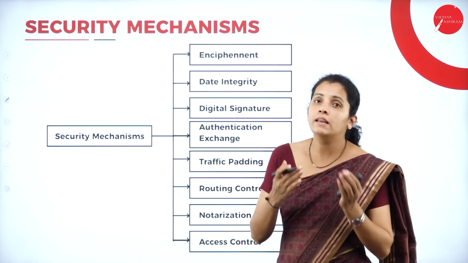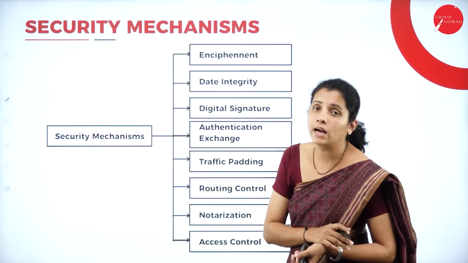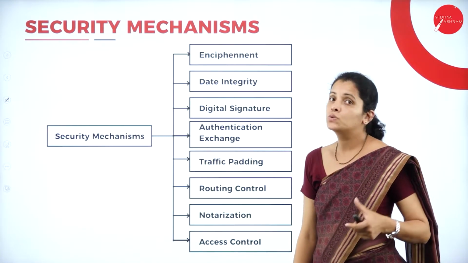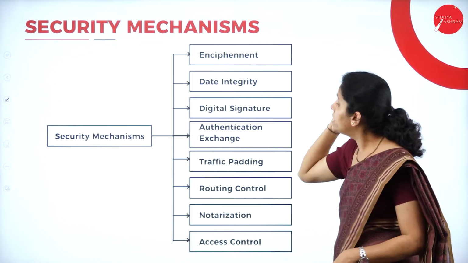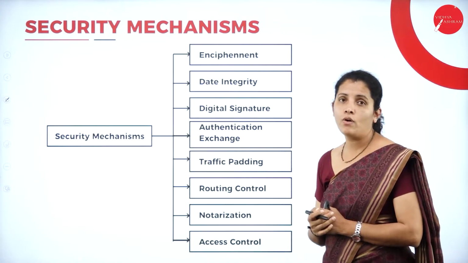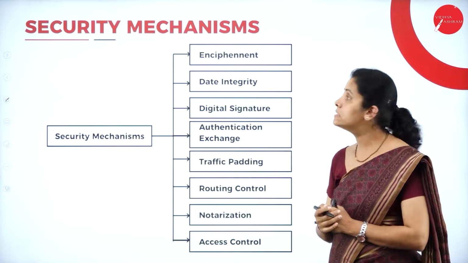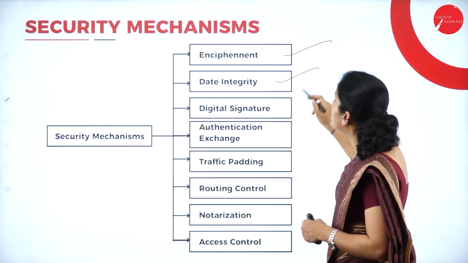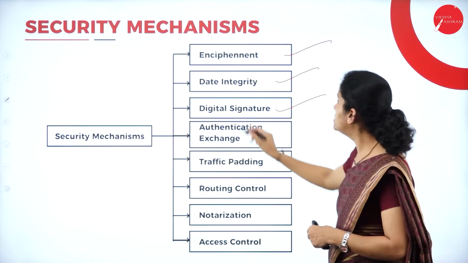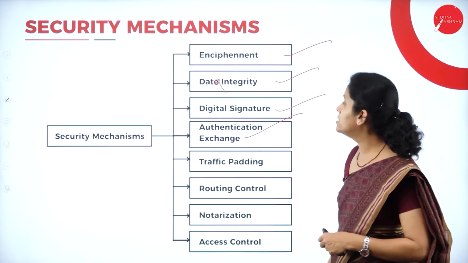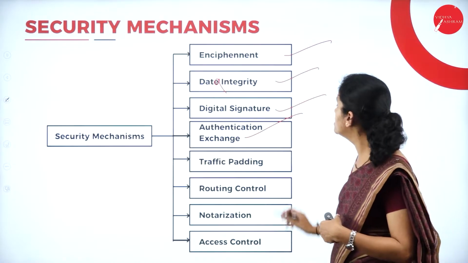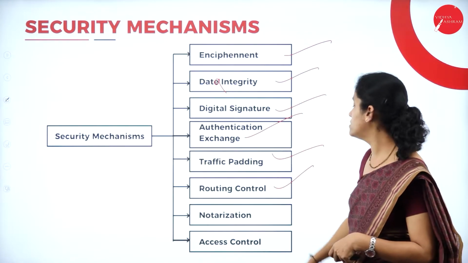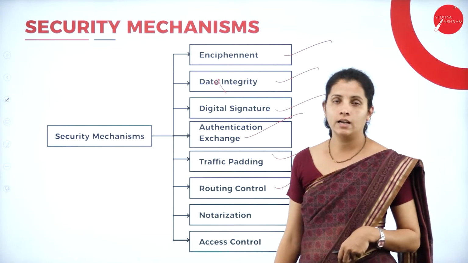Moving further, let's see what are the different kinds of security mechanism I'm going to have. So here I'm going to have a total of 8 different kinds of security mechanism. That is nothing but encipherment, data integrity, digital signature, then authentication, that is authentication exchange, traffic padding, routing control, notarization as well as access control.